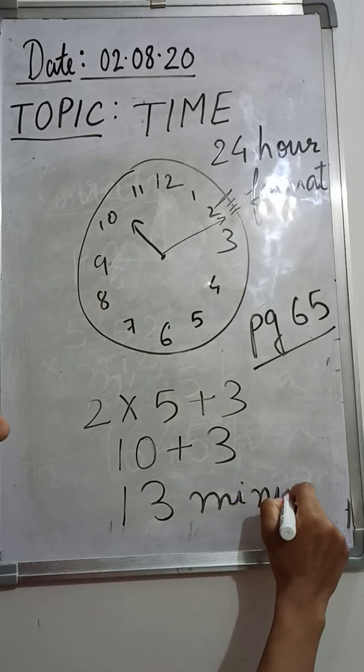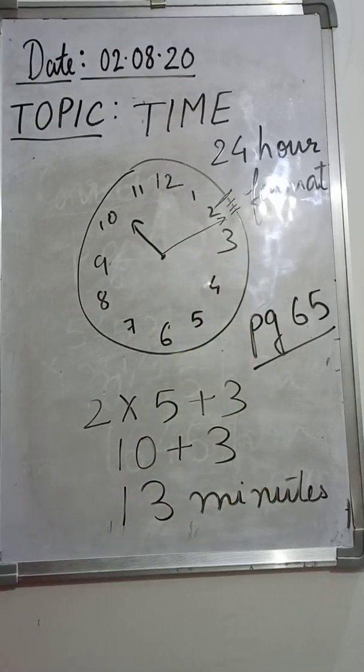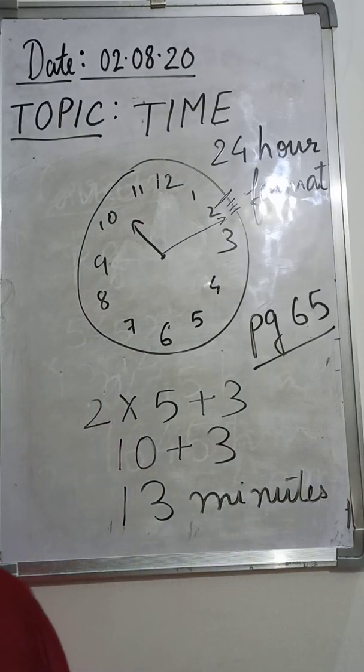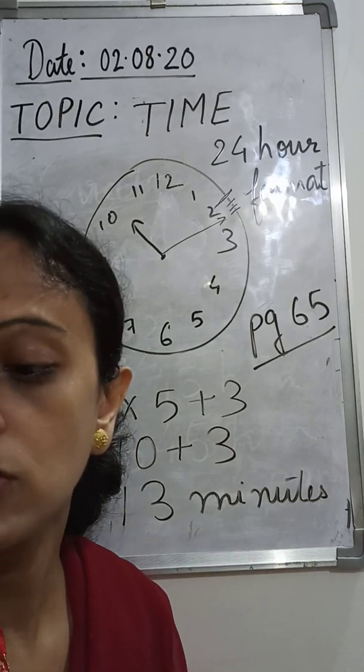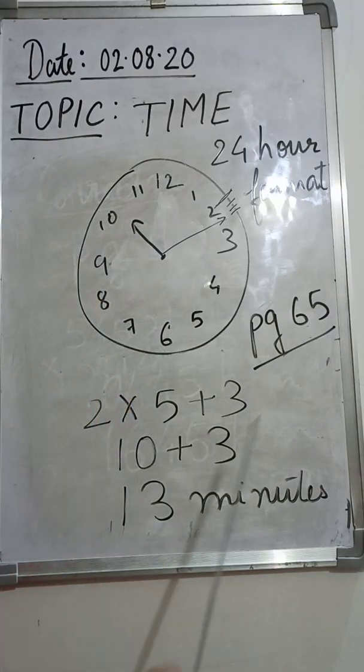So 13 minutes are showing here. This is the way to find the minutes. After you watch this video, you are going to do the remaining 2 questions given in the book by following the same process.